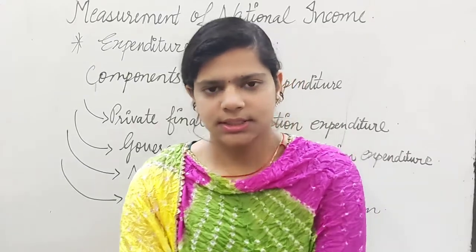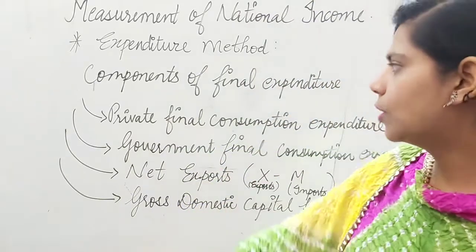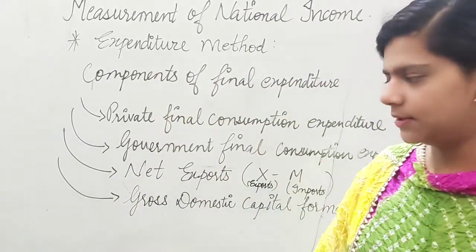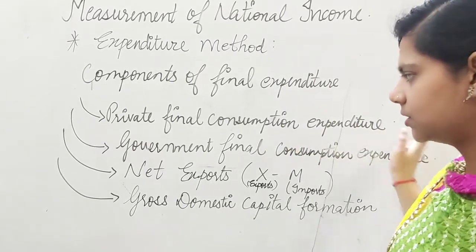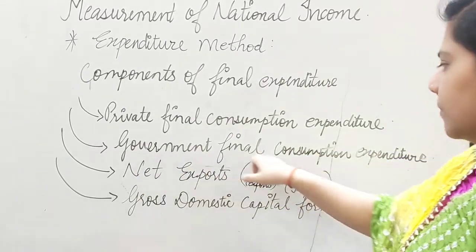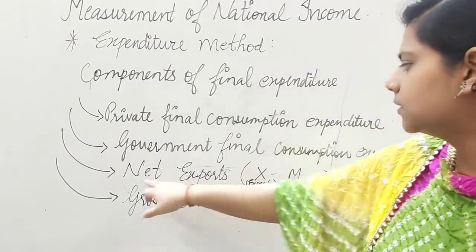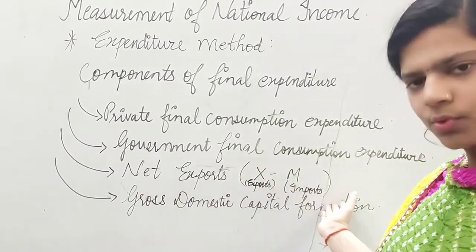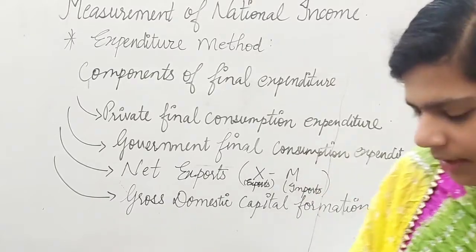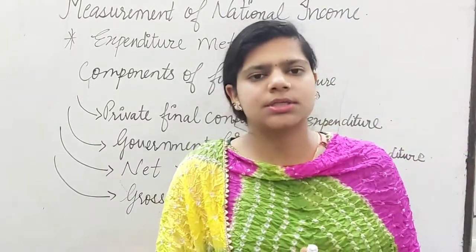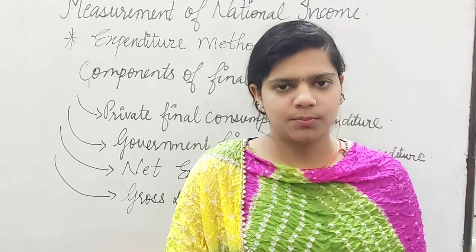Now, see, there are 4 components of the expenditure method. The first one is private final consumption expenditure. The second one is government final consumption expenditure. Third one is net export. And fourth one is gross domestic capital formation. Now one by one we are going to discuss the meaning of these components.